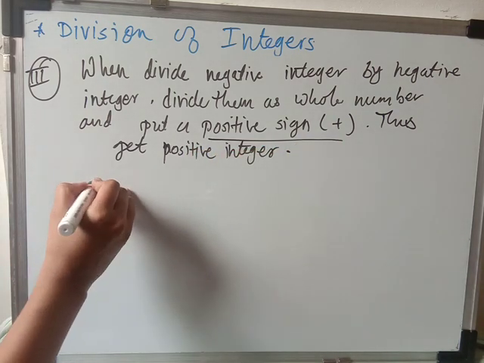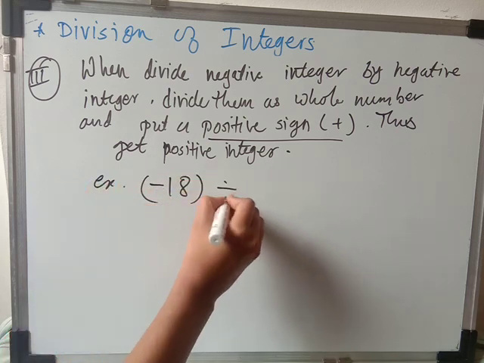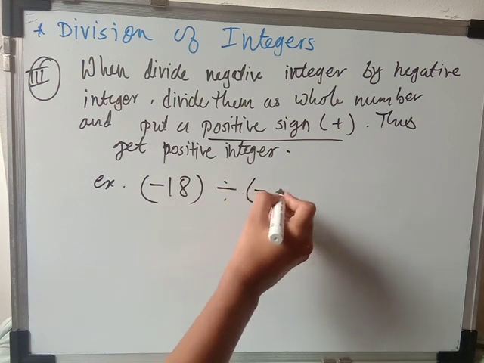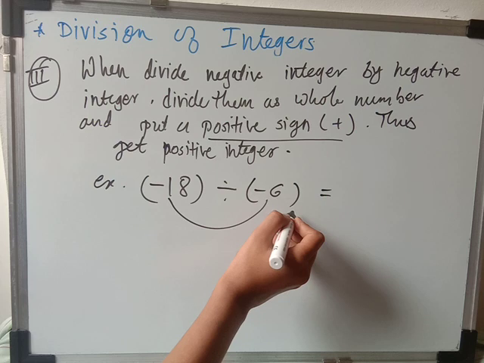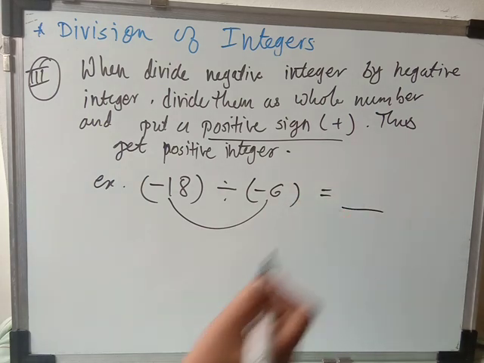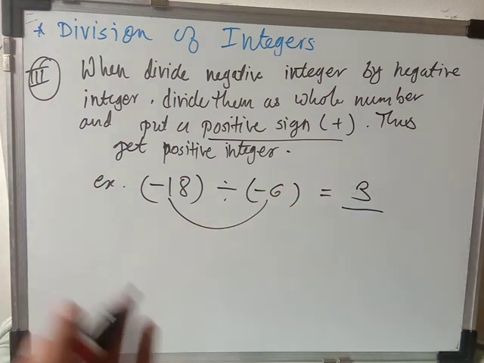For example, if I divide minus 18 by minus 6, both are negative integers. Whatever quotient comes will be a positive integer. So 6 3s are 18, and 18 you keep as it is.